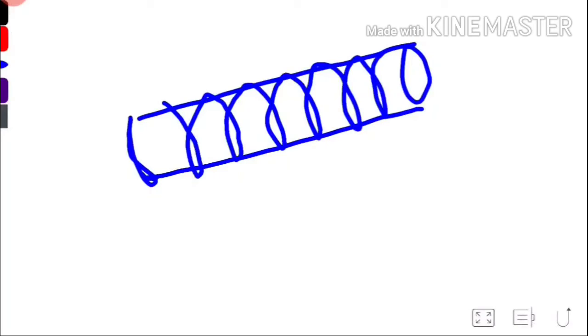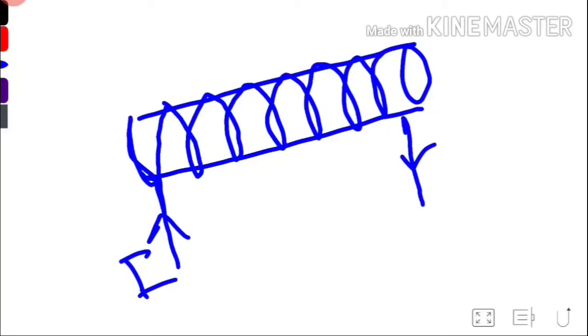If we wind the wire around it in this way, then this is called a solenoid. If we give current here, then this will become a magnet. Every turn is perpendicular to the cylindrical axis, and this is the cylindrical axis. So this is the solenoid.